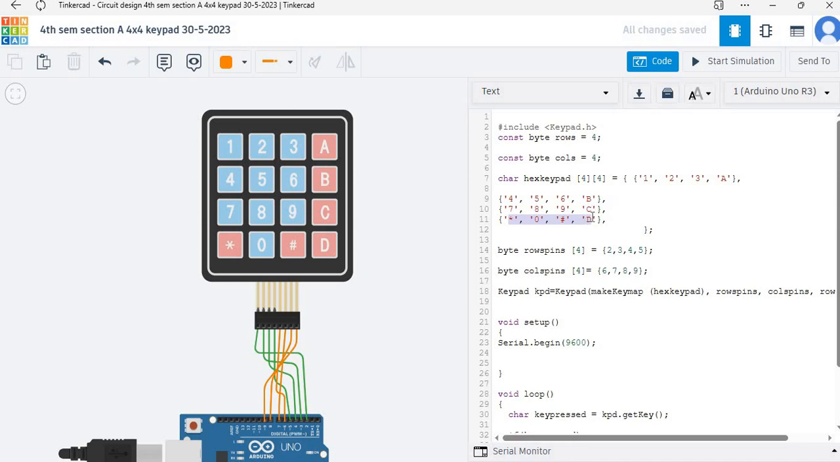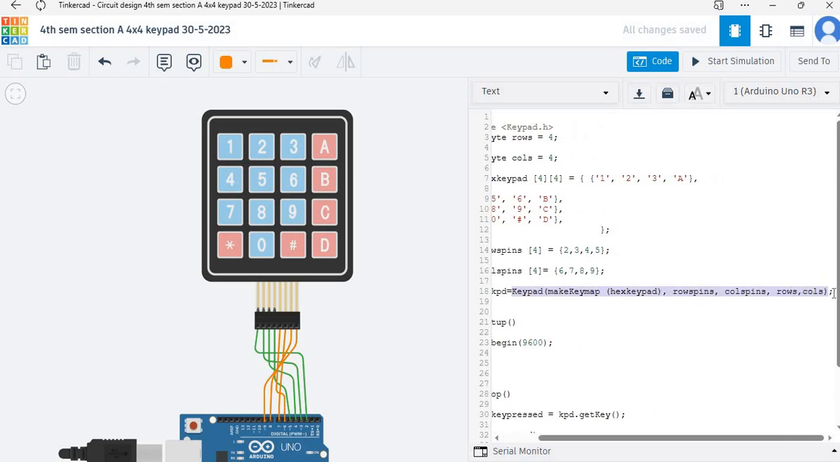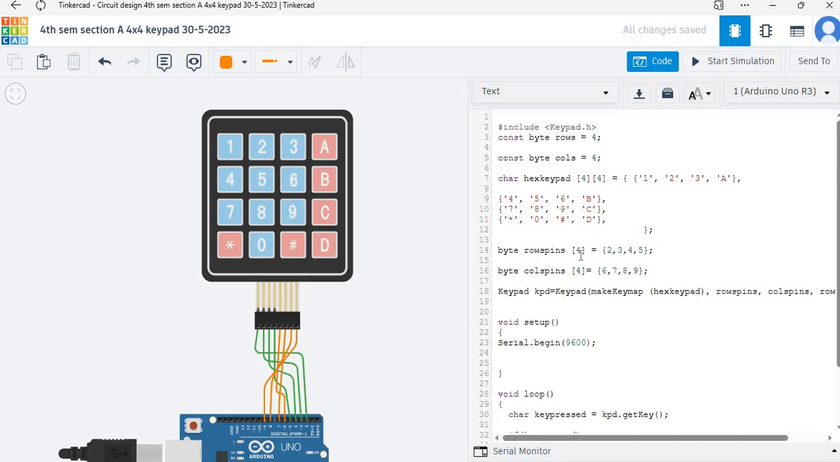This is row number 4. So now we will assign these 5 parameters to the keypad function. So this is the keypad function, and here we will write the names of these parameters: number of columns, number of rows. Okay. So these rows, columns, keypad, hex keypad, and rows pin, and column pin will go to the keypad built-in function. So these are the arguments: rows and columns, column pins, row pins, and hex keypad. These parameters are the arguments of this keypad function.